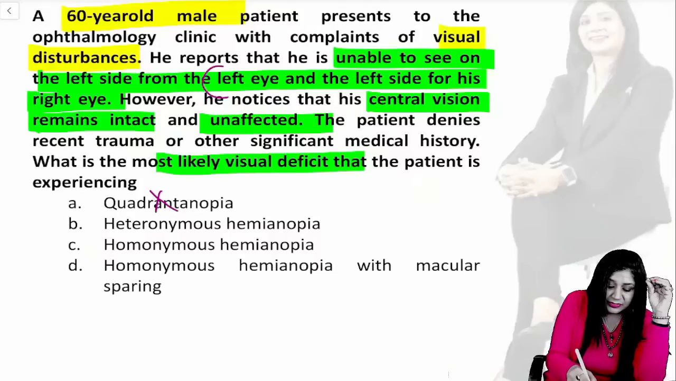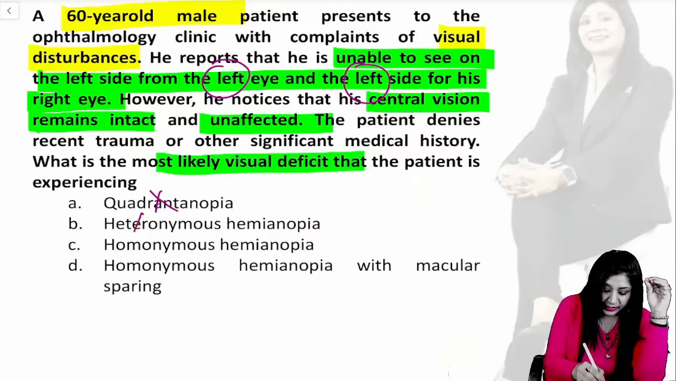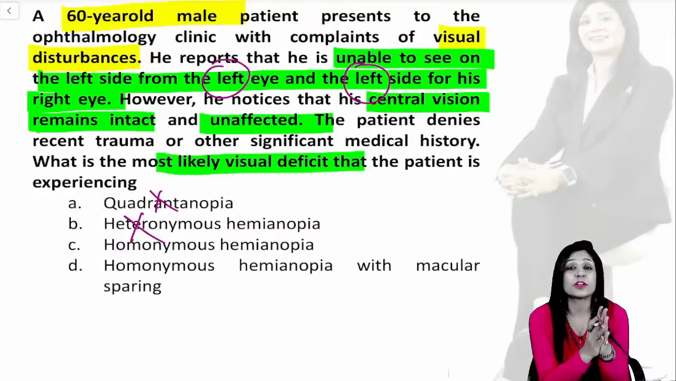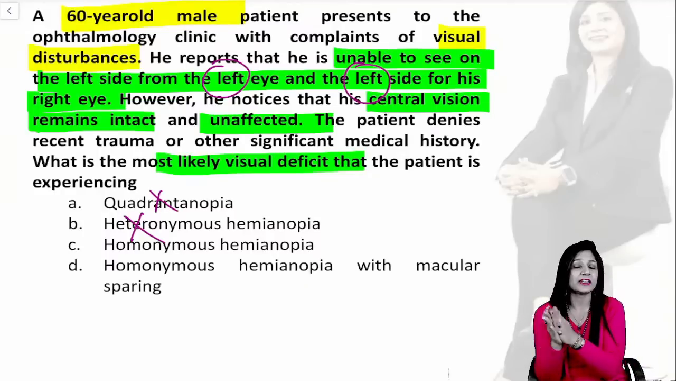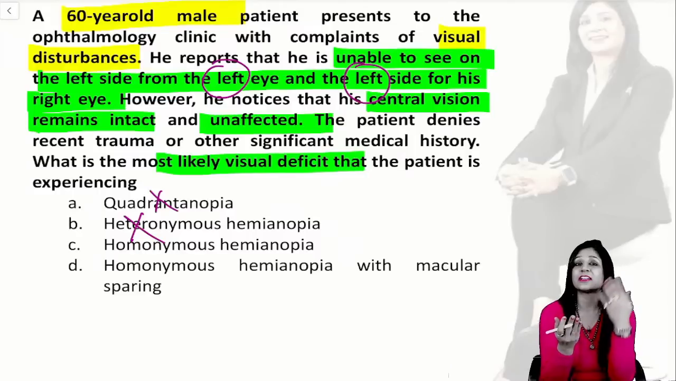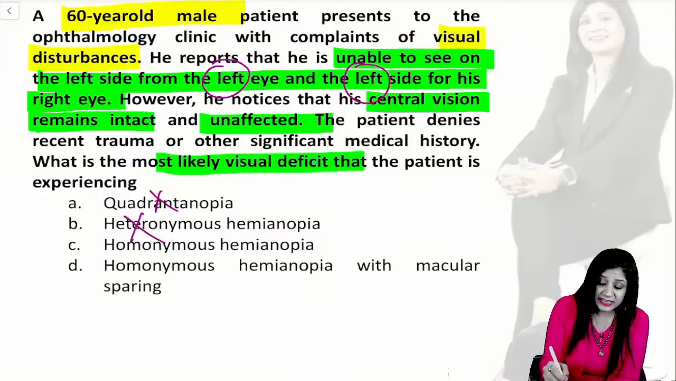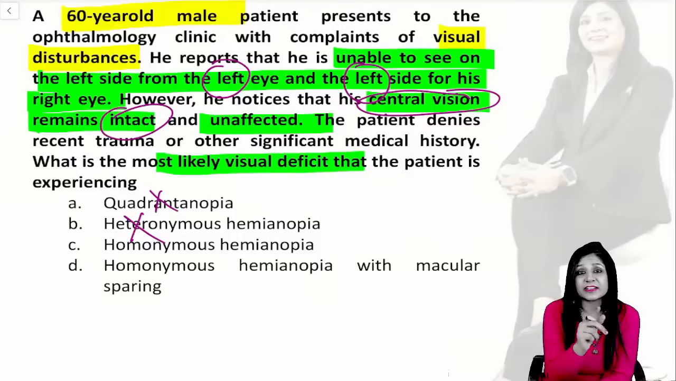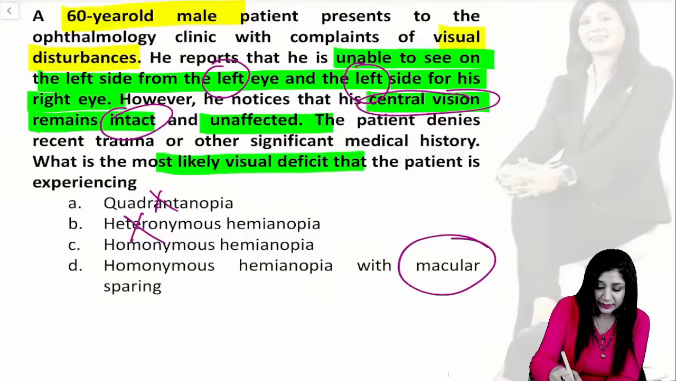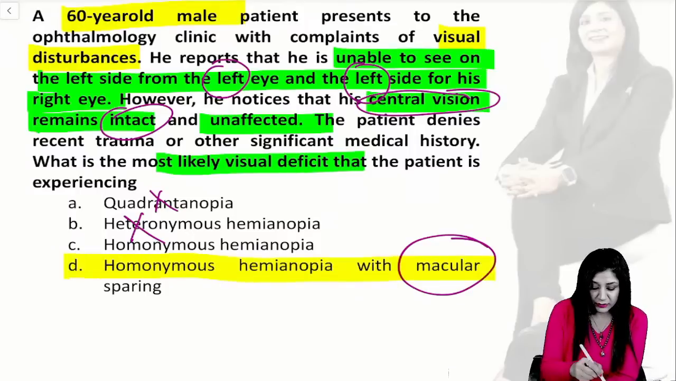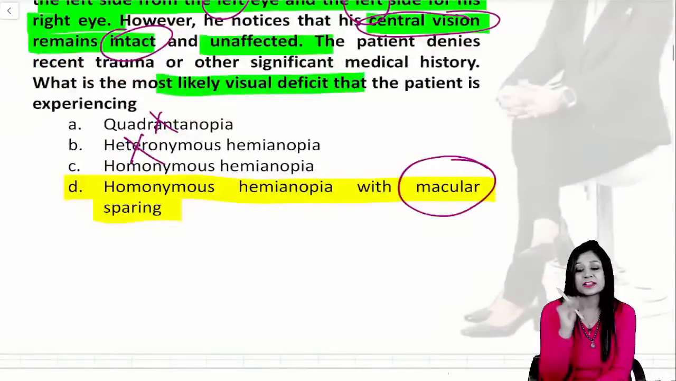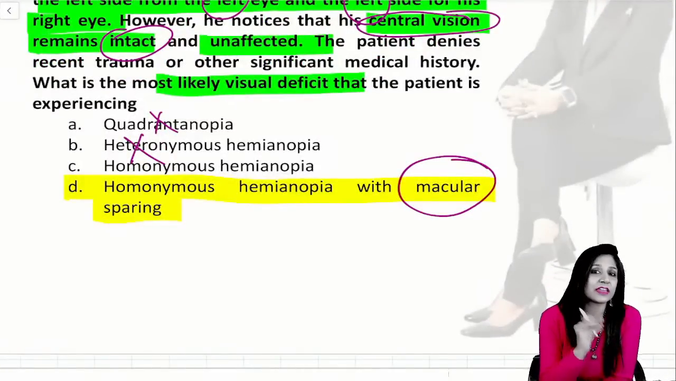And it is the left side of both the eyes, so it is not heteronymous also. Left side of both the eyes is getting blind. Therefore, it is not heteronymous. It is same side. Now the option is whether it is C or D. They are saying that central vision is intact. Because central vision is intact, therefore it is macular sparing. So the answer to this question will be D. Yes, central vision is intact, a buzzword. Exactly. That is very, very important.